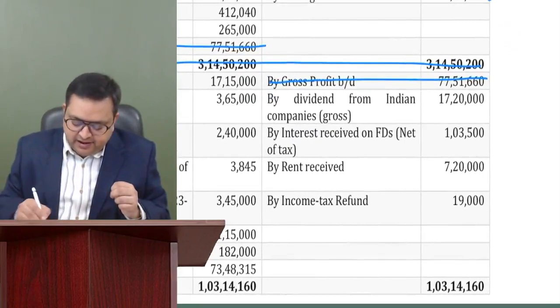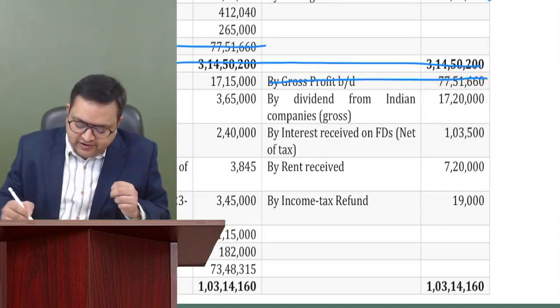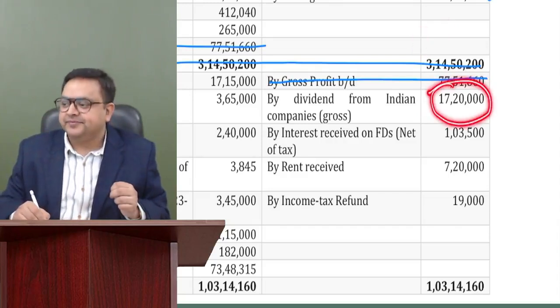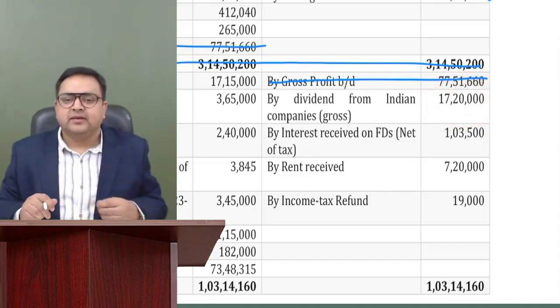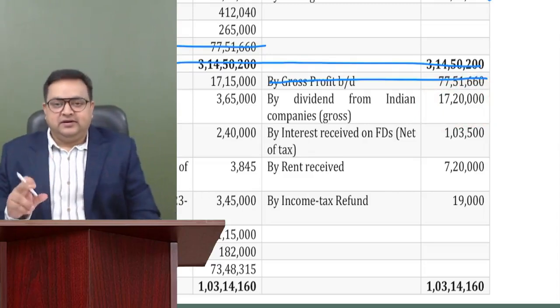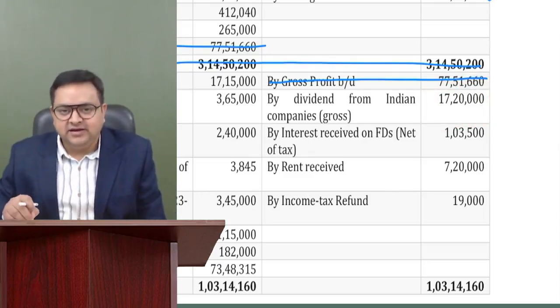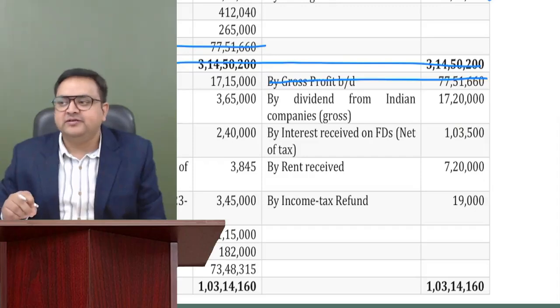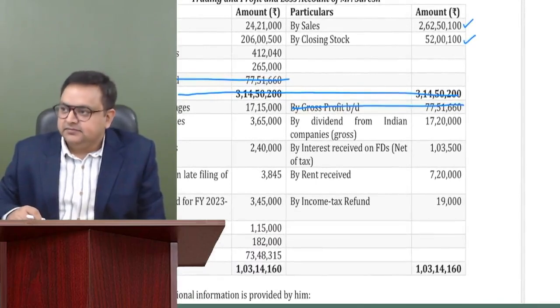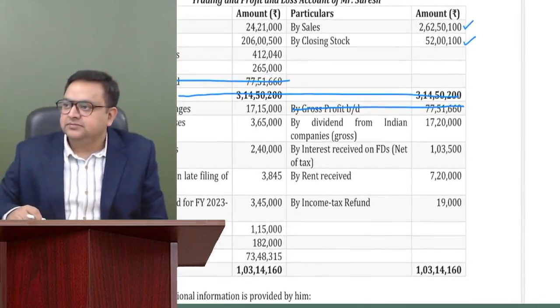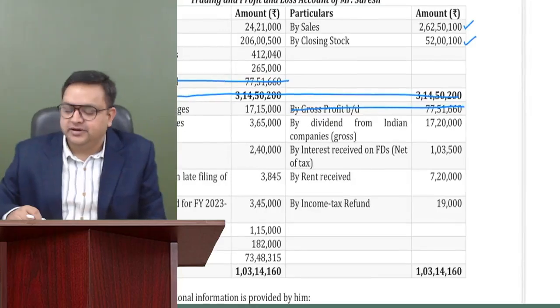Dividend from Indian companies, 17 lakh 20,000. Guys, what you will do while calculating your PGBP income, what you will do of this 1720? Everybody, please tell me what you will do of the 1720. We are only concerned, and this is the mistake which I have seen in the recent test also. Many students have making this mistake. Please remember, guys. Very good. Raju sir, Amar, Safina, Harini, good.